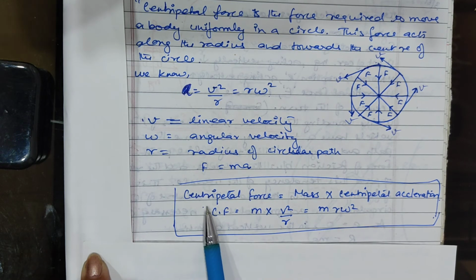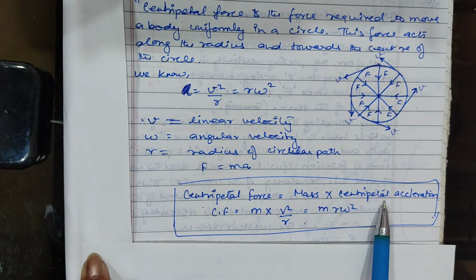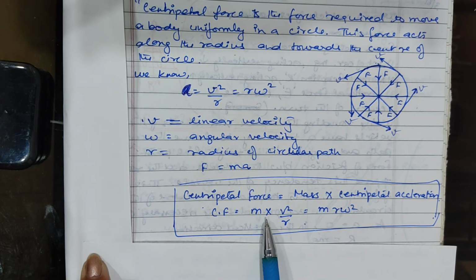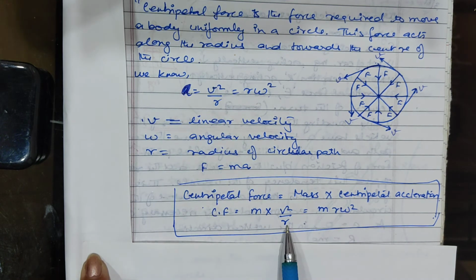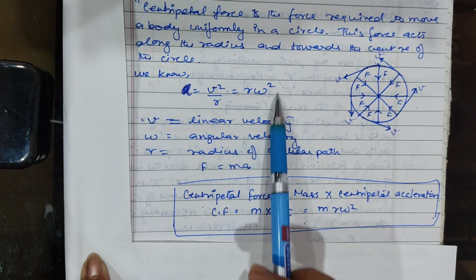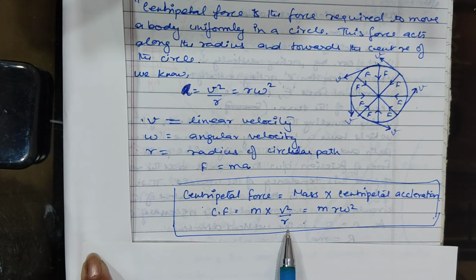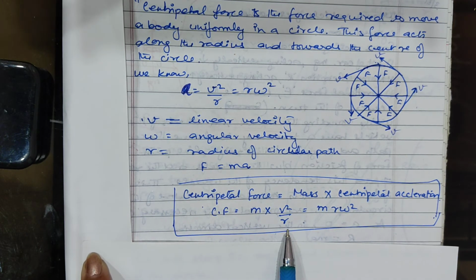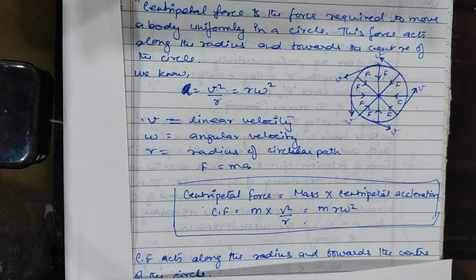You can replace the value of A, so the centripetal force is mv square upon r, which is required for a body to move in a circular motion.